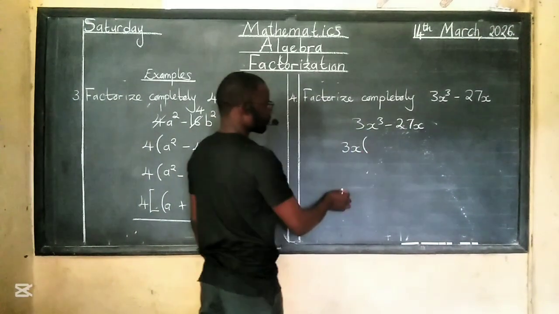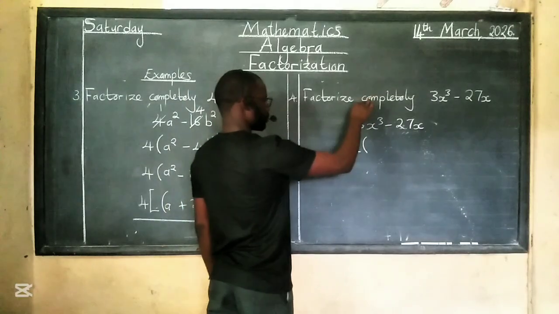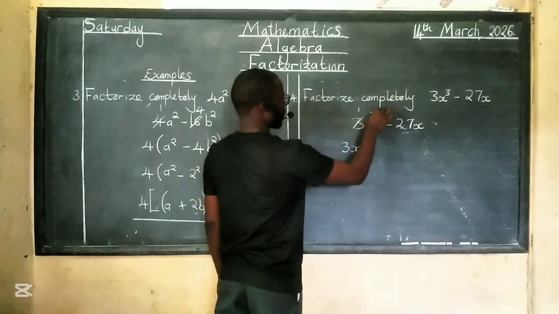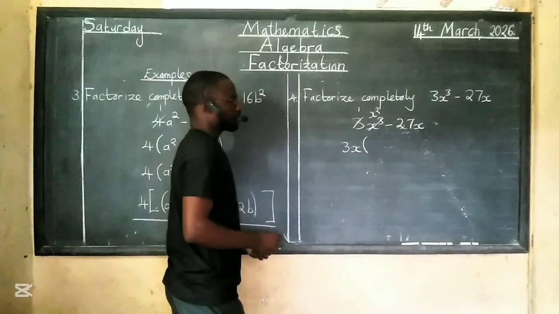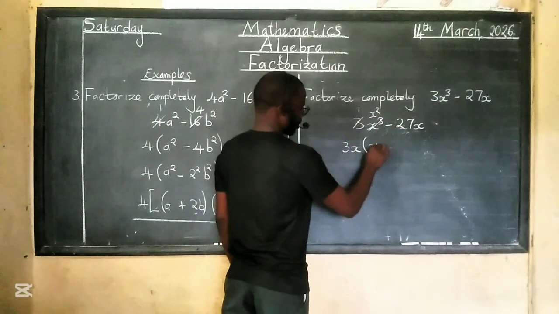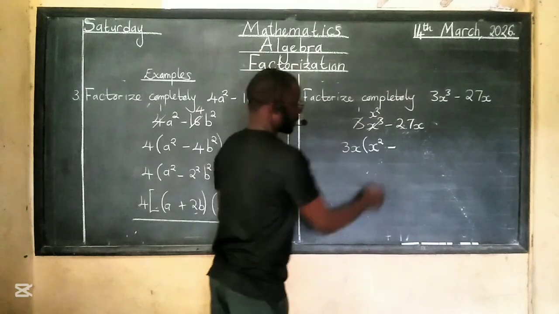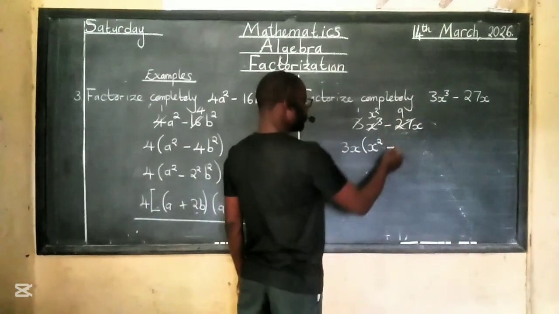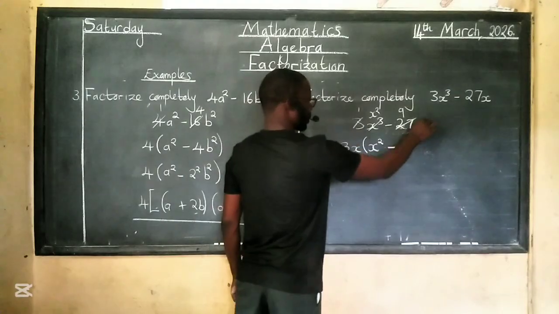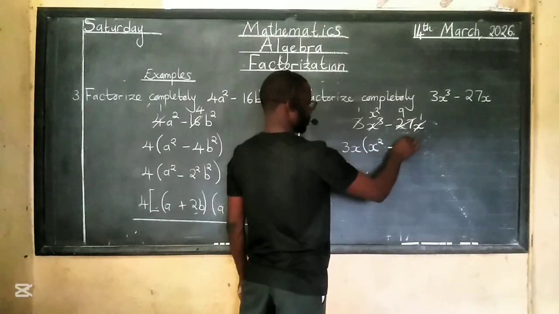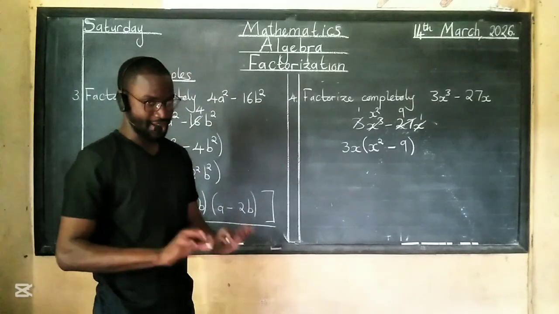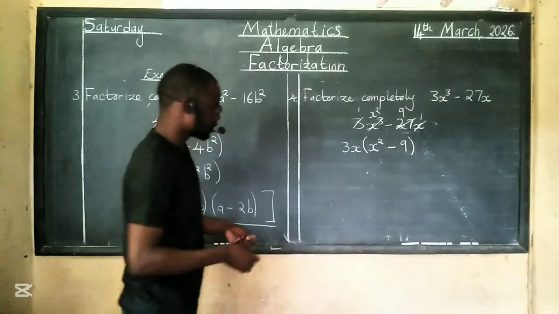And close it off. 3 into 3 is 1. Then x into x to the power 3 is x to the power 2. Then 1 times x to the power 2, this will be x to the power 2, minus 3 into 27, this will be a 9. Then x will cancel with x, this will be 1, this times this is just 9, like that. Again, we are done. Now going to the next part, difference of two squares.